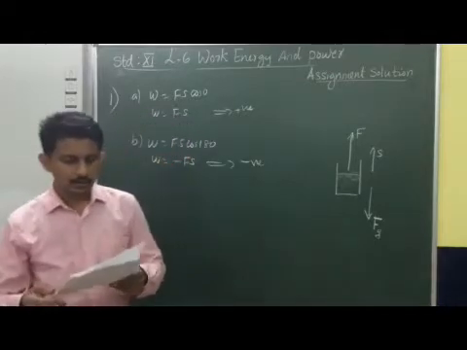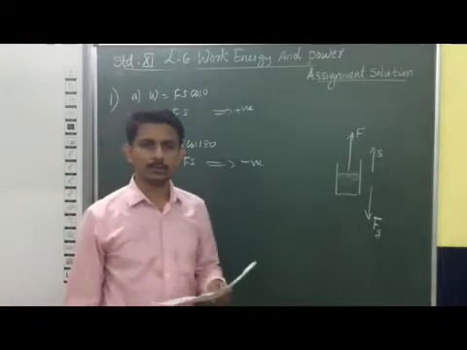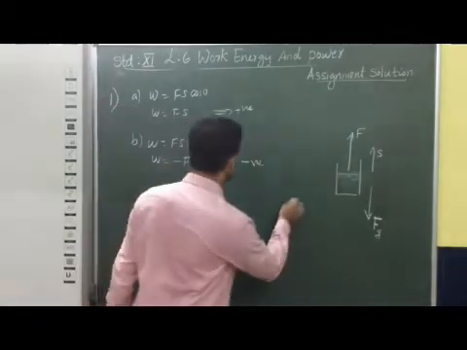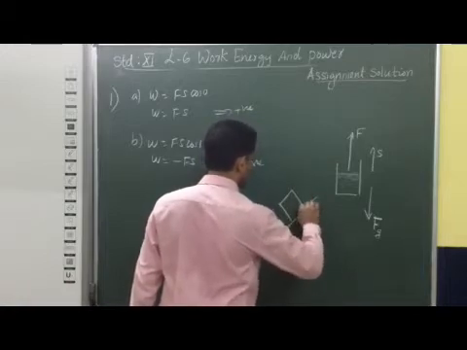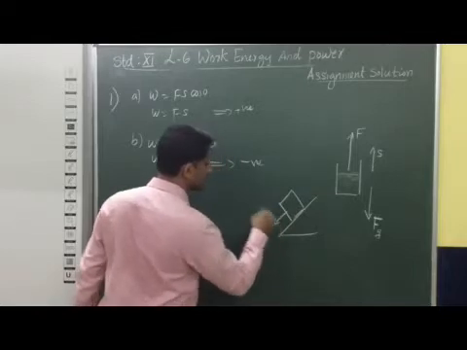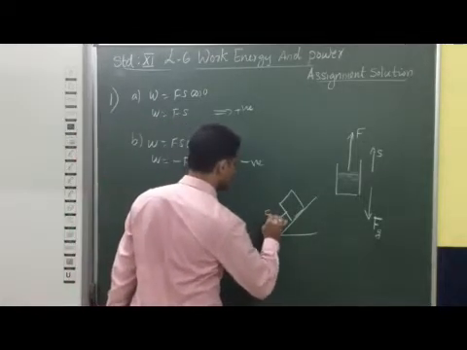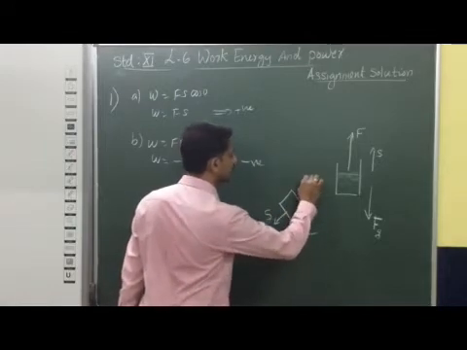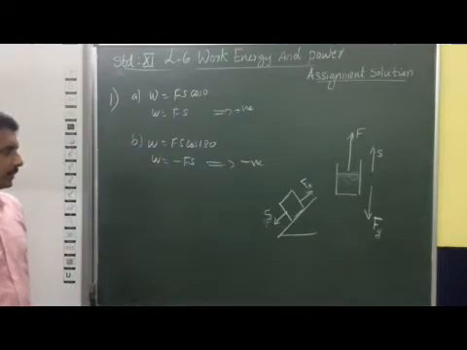Now the third case, the work done by friction on a body sliding down an inclined plane. When a body is sliding down an inclined plane, this is where the displacement is. So we have to calculate what is the work done in this case. This way displacement is there, so we can calculate work done. The frictional force is acting in the upward direction.